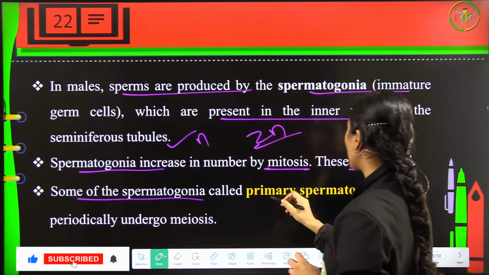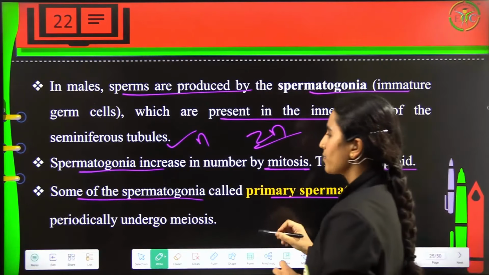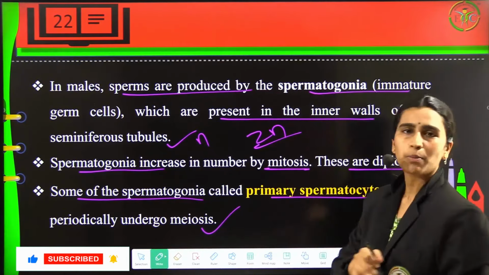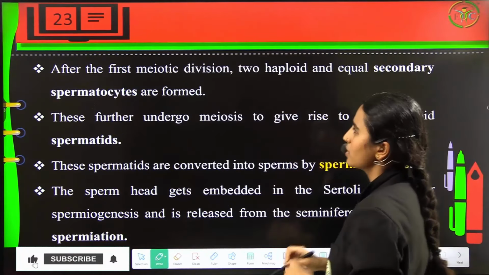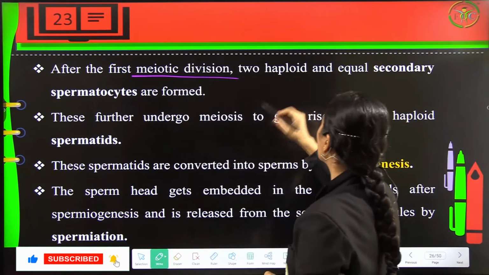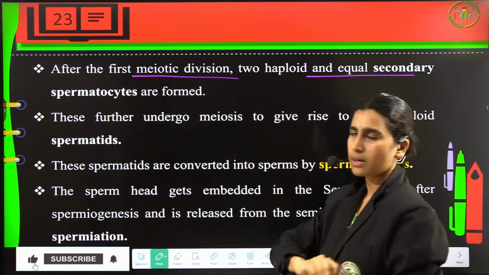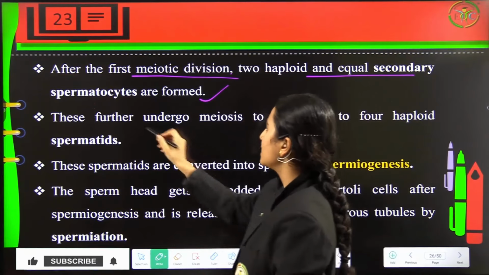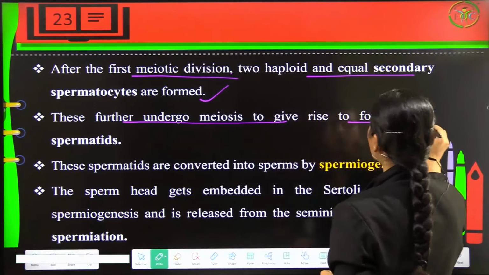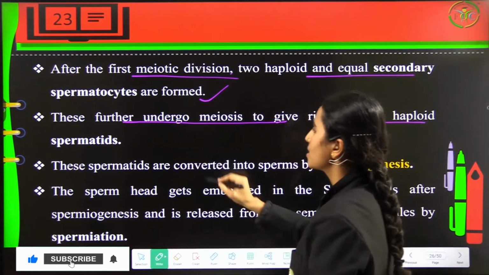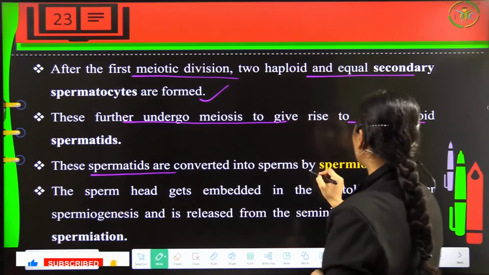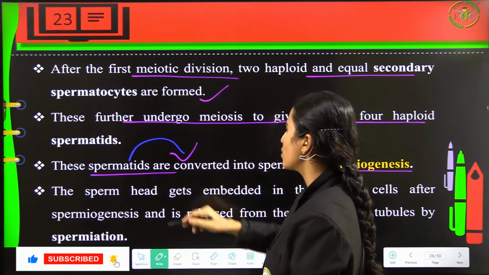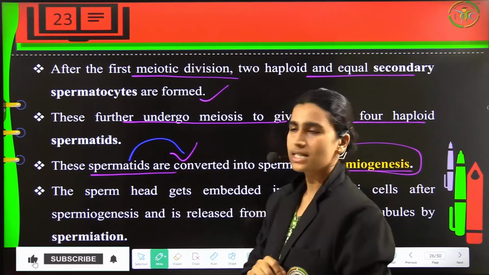Some of the spermatogonia, called primary spermatocytes, will periodically undergo meiosis. So this will undergo the same type of division, that is meiotic division. Now after the first meiotic division, two haploid and equal secondary spermatocytes are formed. They are similarly going to get divided again, and these will further undergo meiosis to give rise to 4 haploid spermatids. These spermatids will get converted into sperms by spermiogenesis, that is, these spermatids will get matured, forming the sperm.